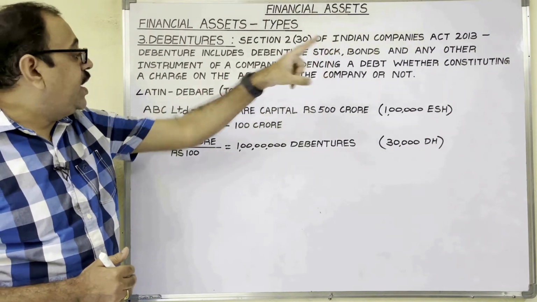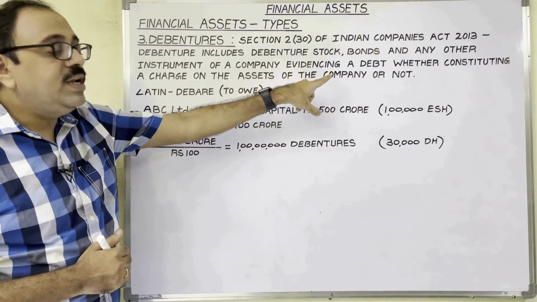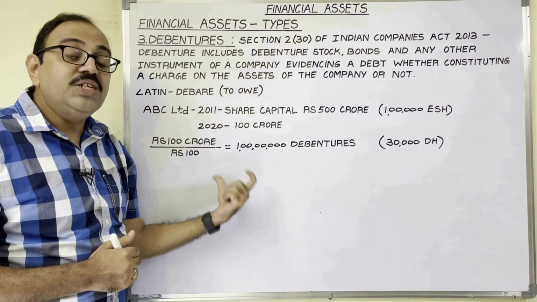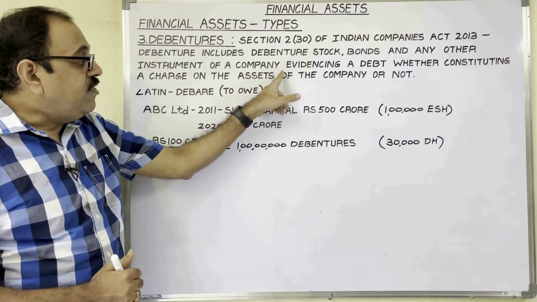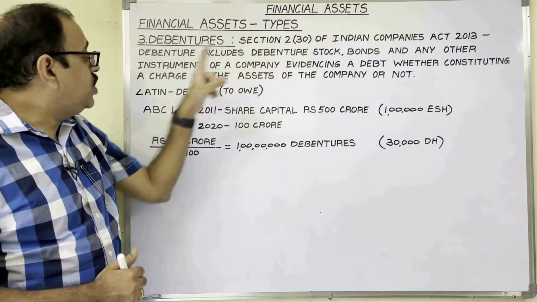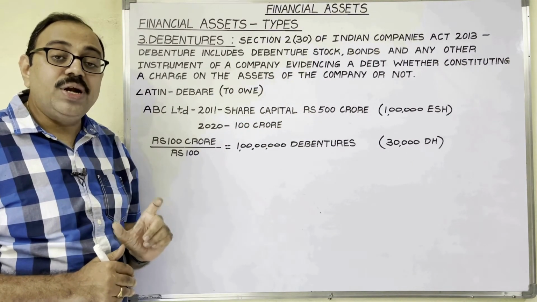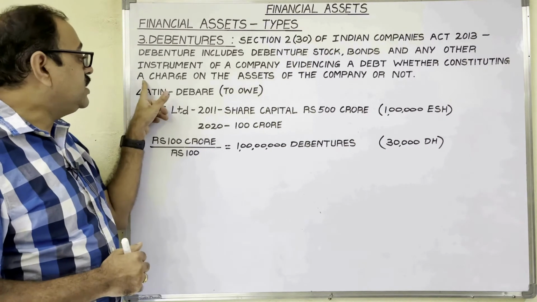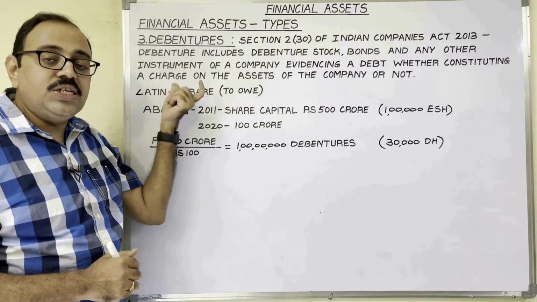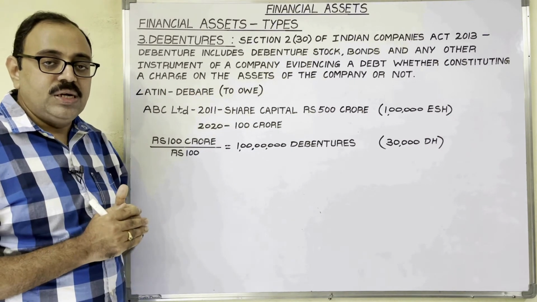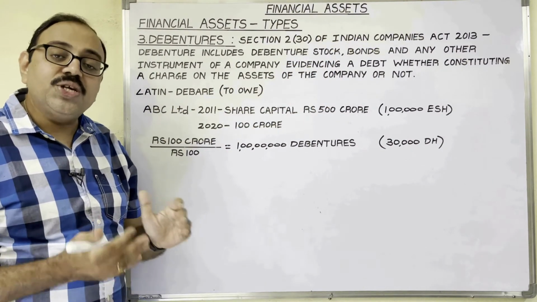Stocks, bonds, and any other instruments, any other documents of a company evidencing. So the debenture document is one acknowledgement of debt. It is a proof, it is an evidence of debt. Evidencing a debt, whether constituting a charge on the assets of the company or not. I told you, based on security, debentures are of two types. If assets of the company are given as a charge, as a security, then these debentures are known as secured debentures. If security is not given to investors, those debentures are known as unsecured debentures.